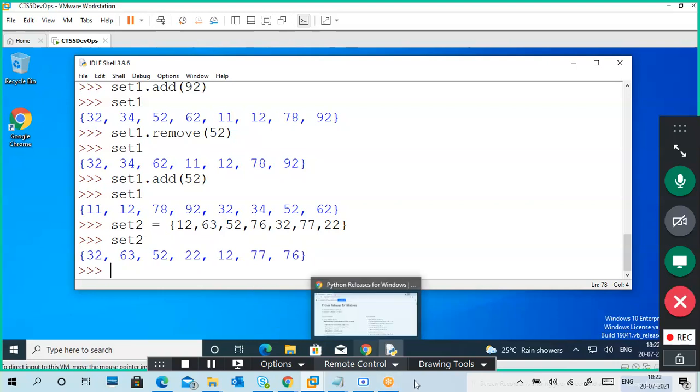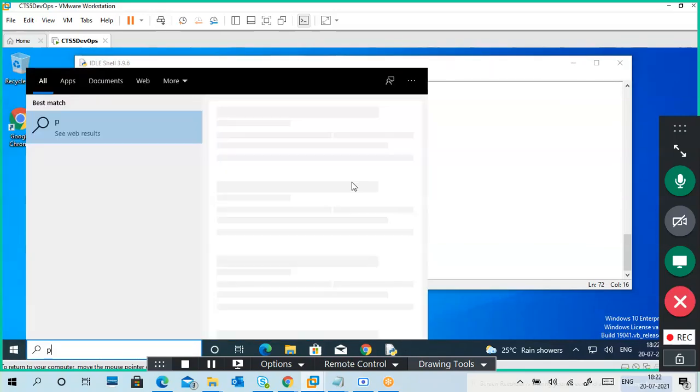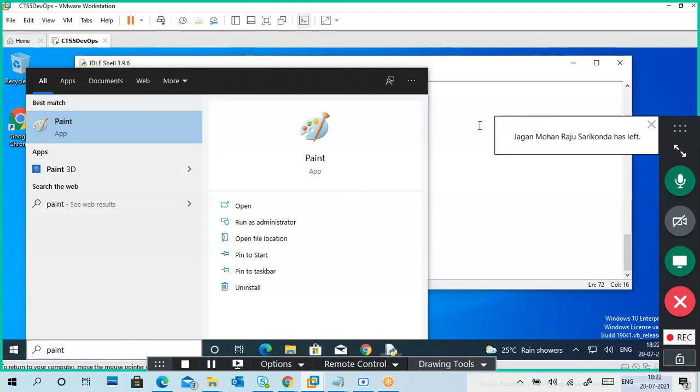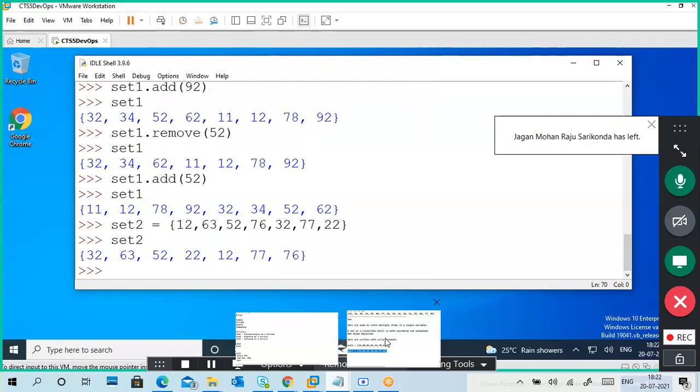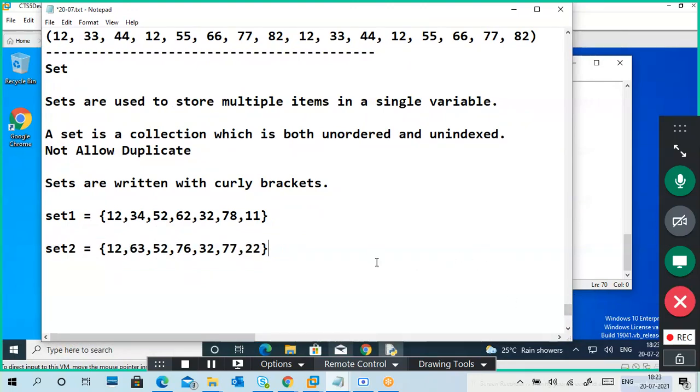We need a paintbrush for explaining, but I'm a little bit afraid because last time also mine was a problem. I don't want to take a risk at the last minute. You guys have been sitting since morning and waited for the class also. It is almost 6:30 now, and programming and that kind of stuff only.